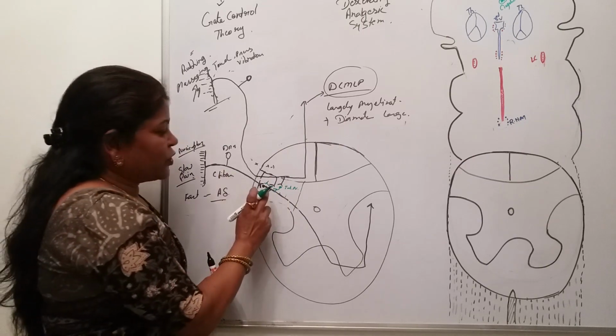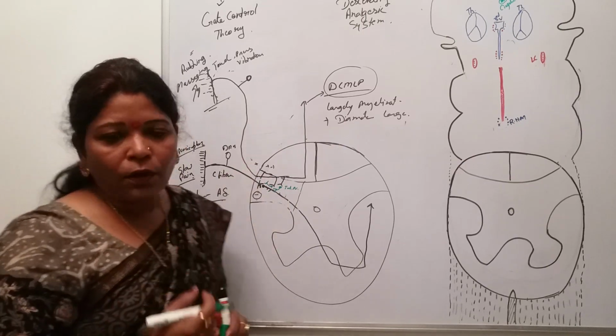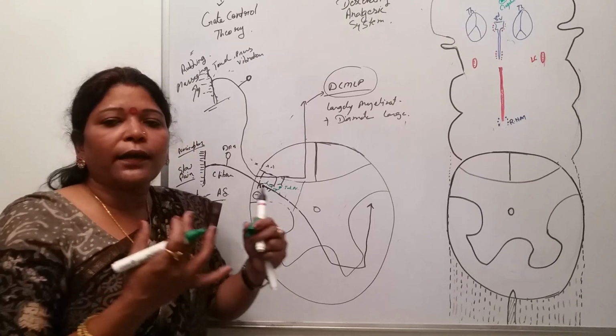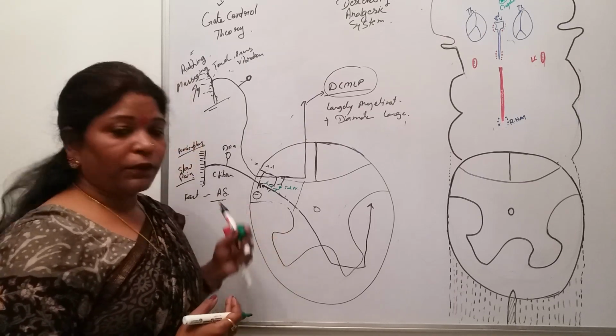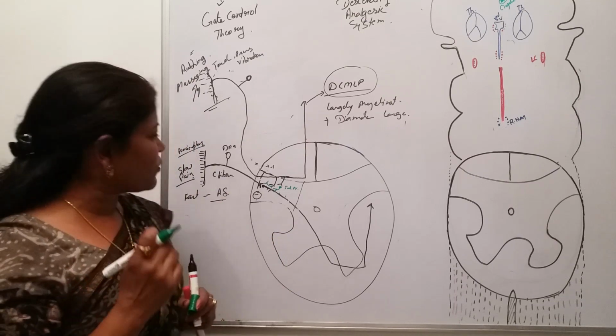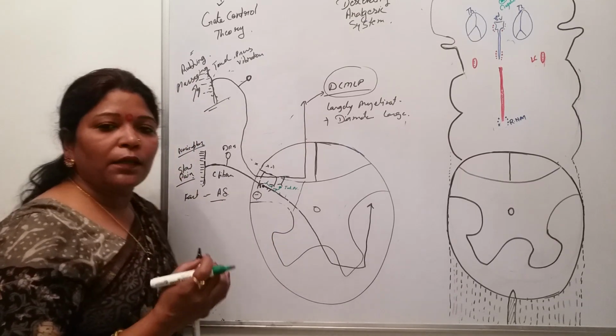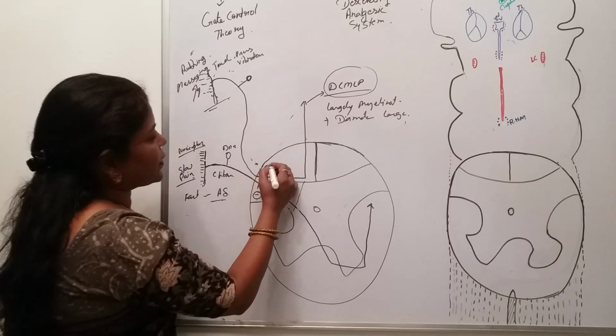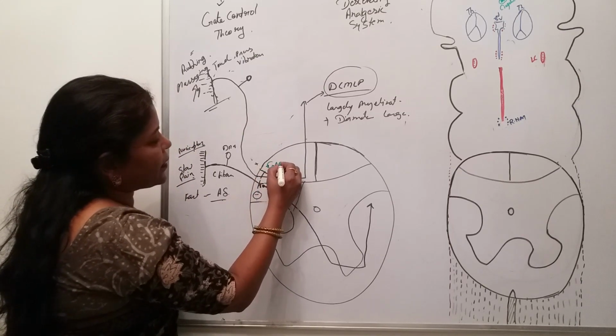Now tell me whether an excitatory or an inhibitory neurotransmitter is needed here. Of course, an inhibitory neurotransmitter. And what is that? That is GABA.